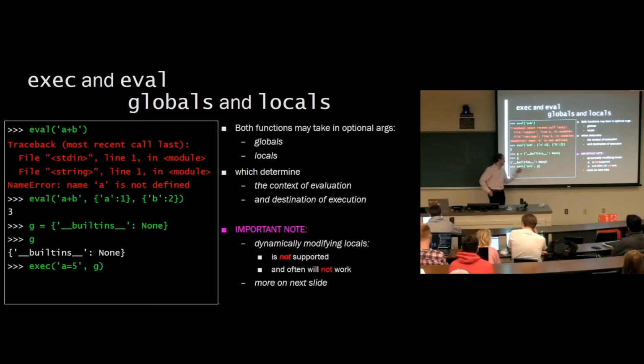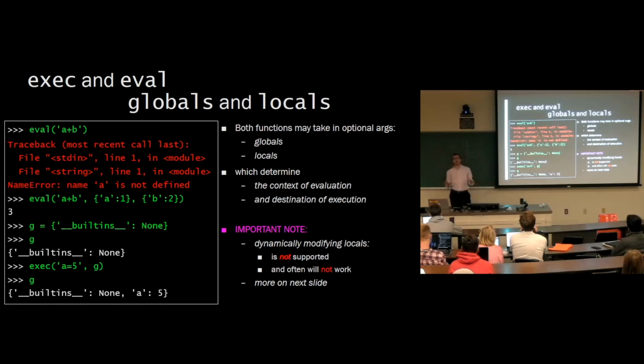Now let's try executing a equals 5 with respect to these globals. All right, we've got some global variables here. Let's execute a equals 5 in this global namespace. What do we expect? Well, when we print out G now, a is defined in G. Basically, by defining these dictionaries, globals and locals, we're defining the state of some Python program. And then we're saying, evaluate this line of Python in this state and show us the changes right here.